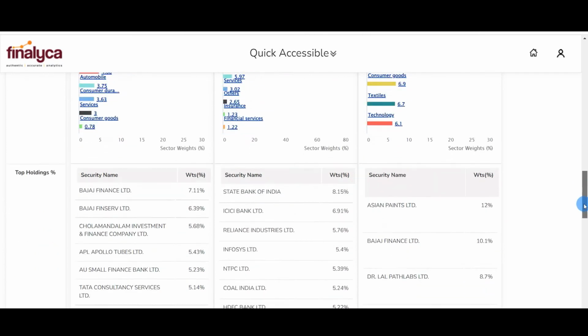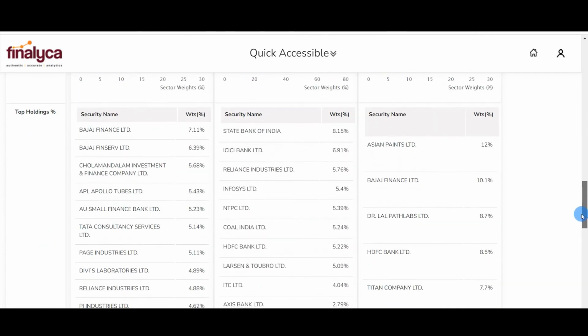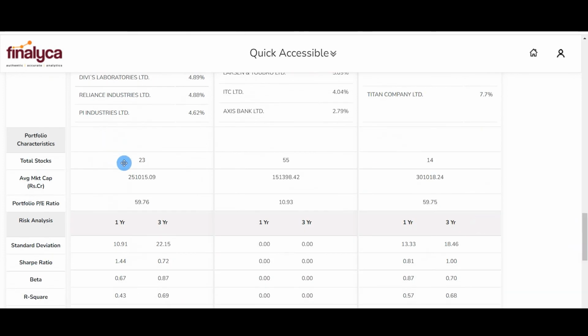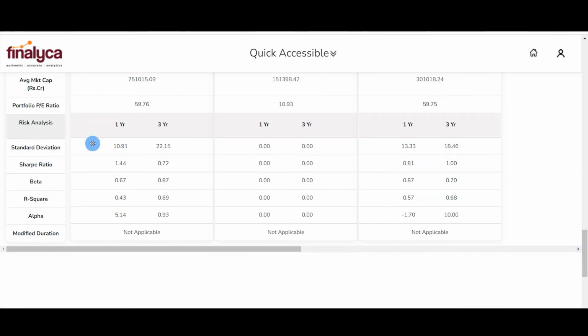As we go down, we see the sector weights. All three we can see are heavy on financials out here, followed by material, energy and material out here. As we go down, we see the top holdings with the weights that are defined.